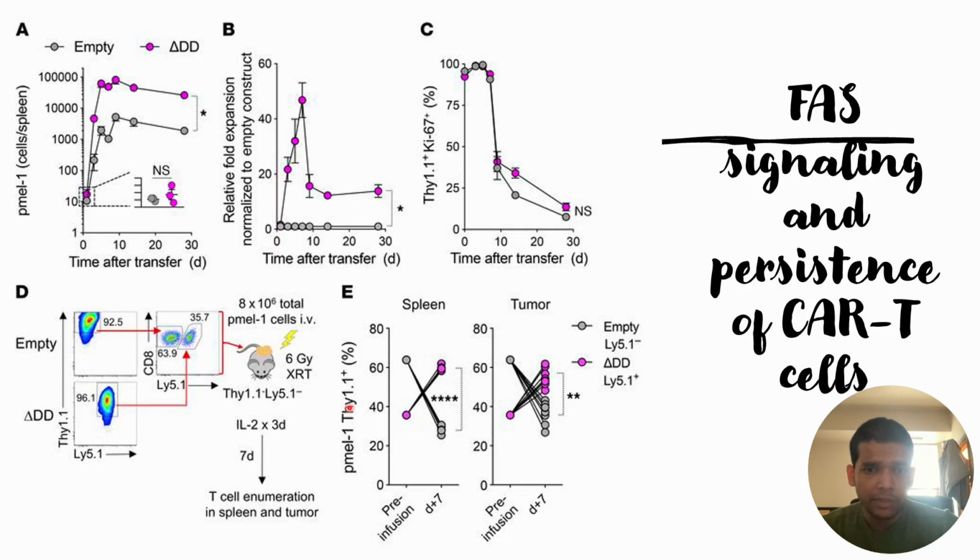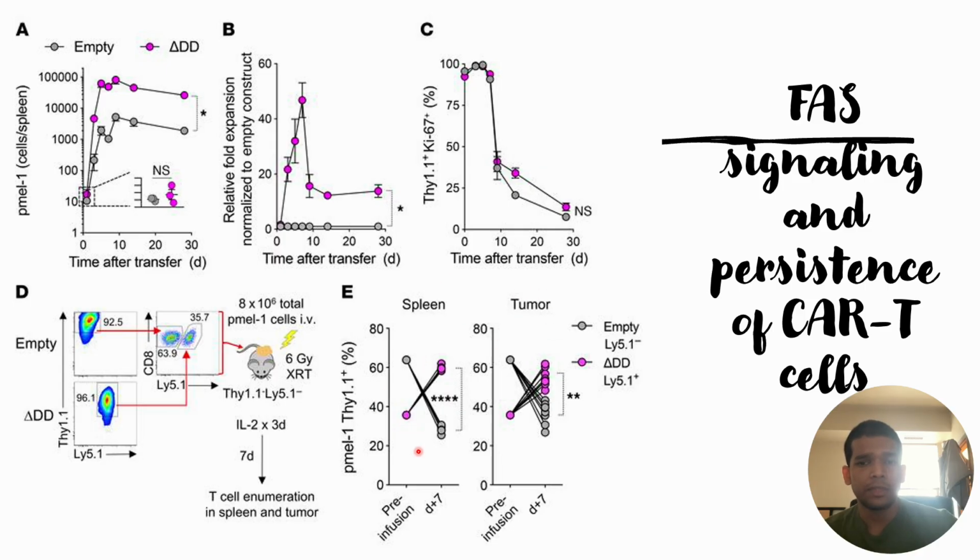And thereafter they also checked whether this PMEL is expressed in the sites where tumors are usually found, that is, in the spleen and the tumor sites.